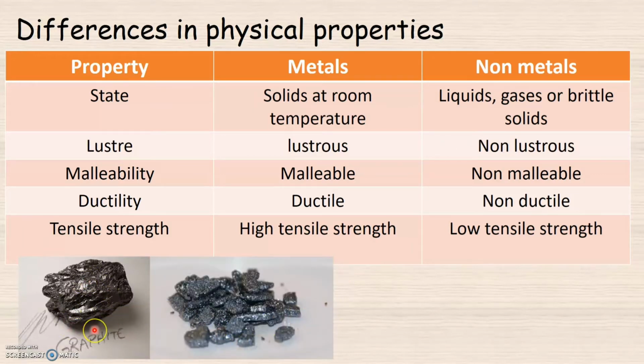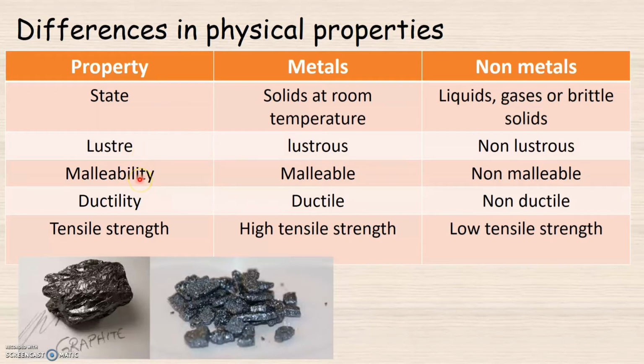Graphite is another form of carbon, that is the crystalline form of carbon. So graphite and iodine are non-metals that are lustrous, which means they are able to shine on reflecting light. So these are exceptional cases of non-metals with respect to the property of luster.